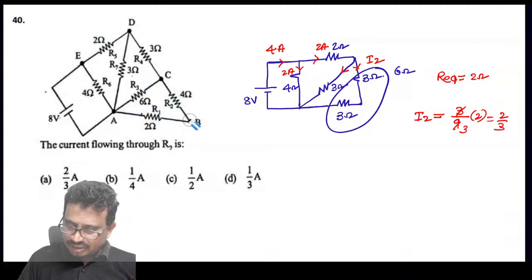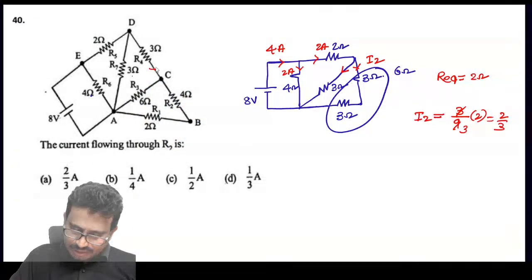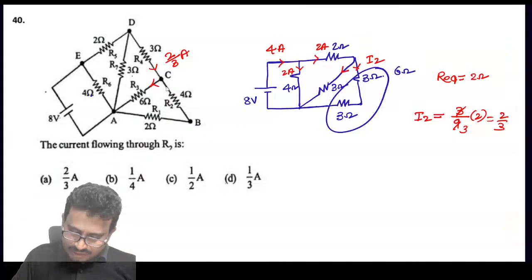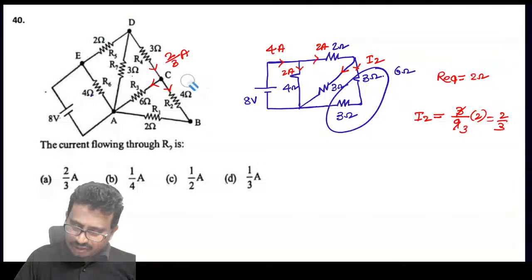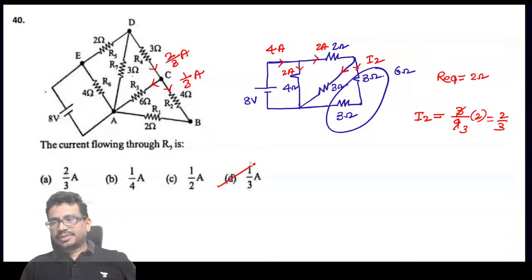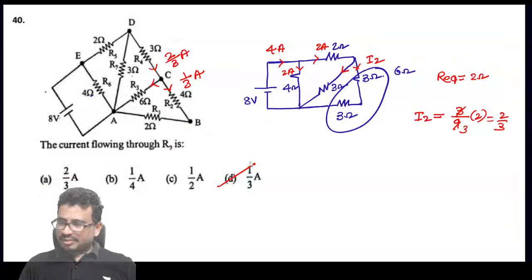So that means this current is equal to 2 by 3 amperes. Now this is 6, this is 6, then it is 1 by 3. Here we have 1 by 3 amperes. Option D. Yes. Okay.